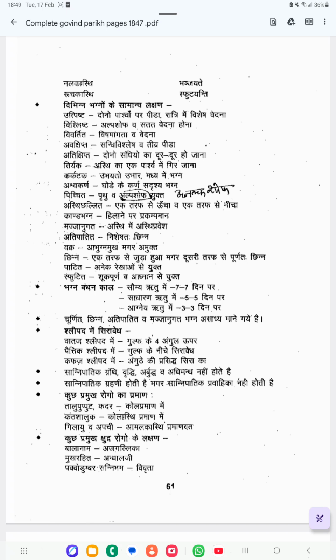Then next one is Bhagna Bandhana Kala. Once you have got a fracture and we do the bandaging, at which time will the healing occur? If this happens in Saumya Rutu, within 7 days the Bhagna will become joined together.